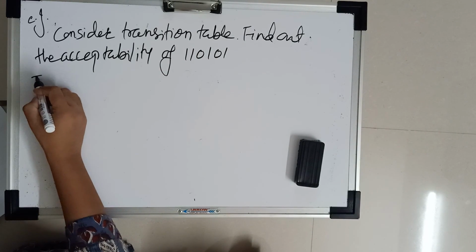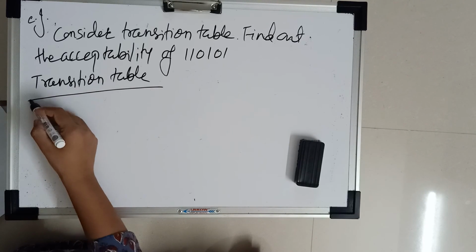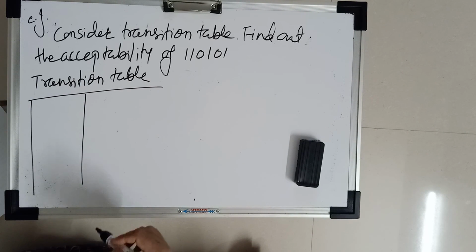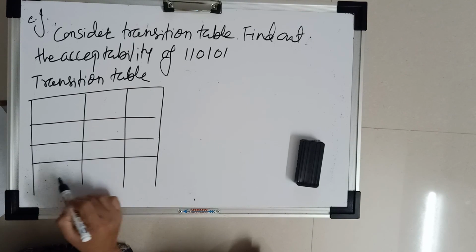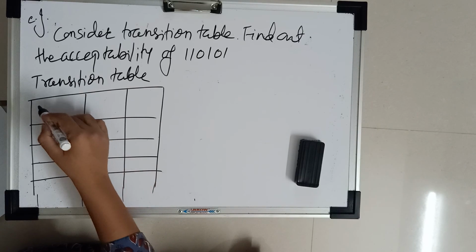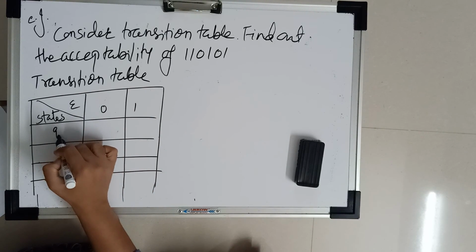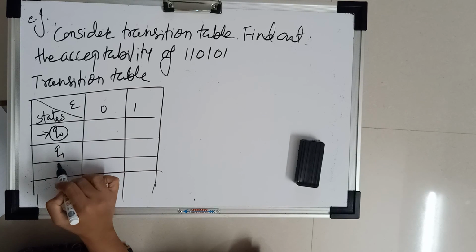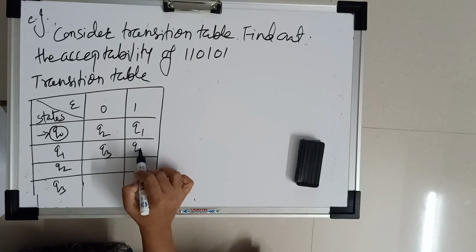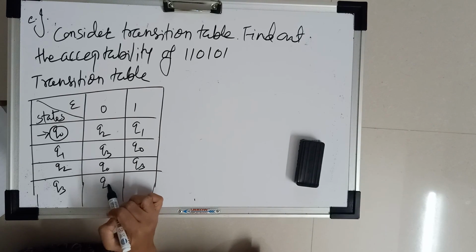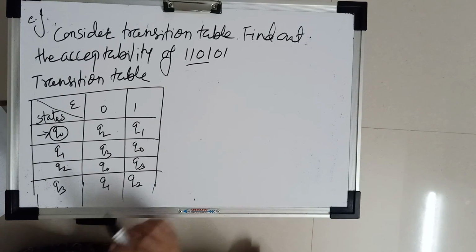Here the transition table is given, and we have to find out whether this string is accepted or not.